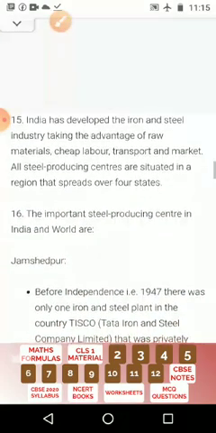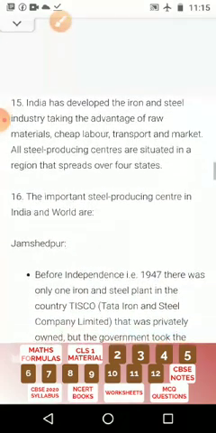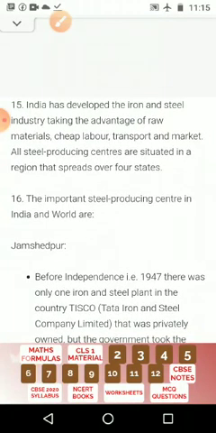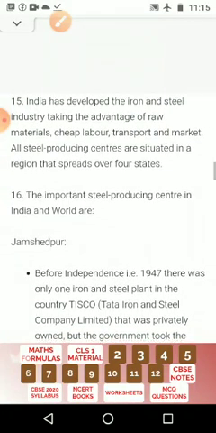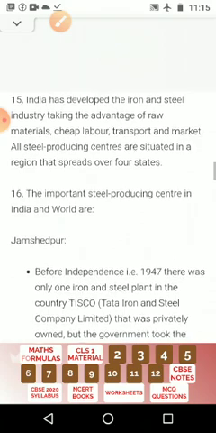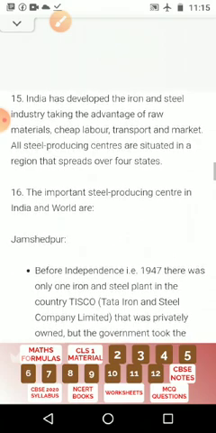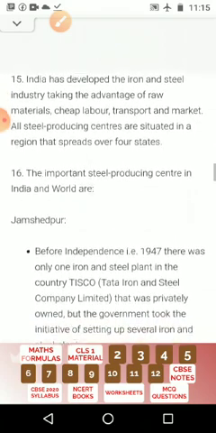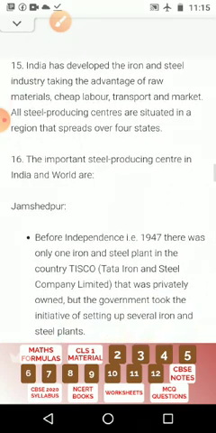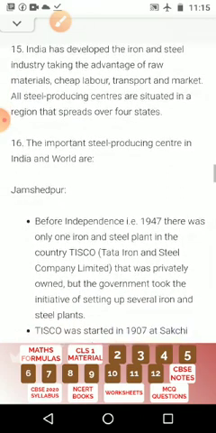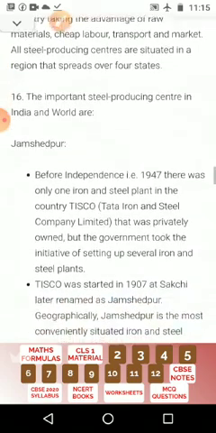India has developed the iron and steel industry, taking advantage of raw materials, cheap labor, transport and market. All steel producing centers are situated in regions that are spread over 4 states. The important steel producing centers in India and the world include Jamshedpur.